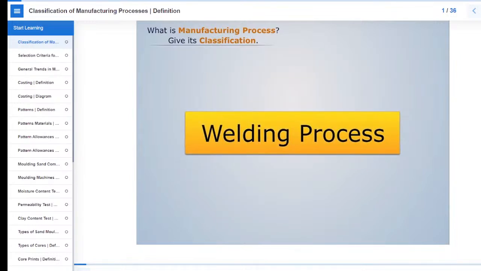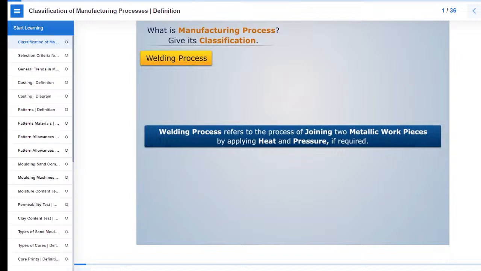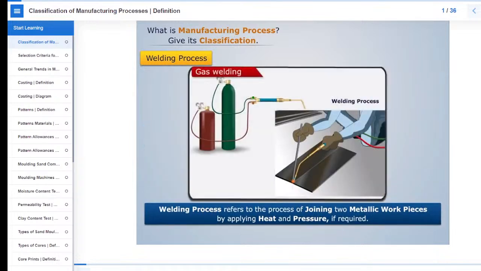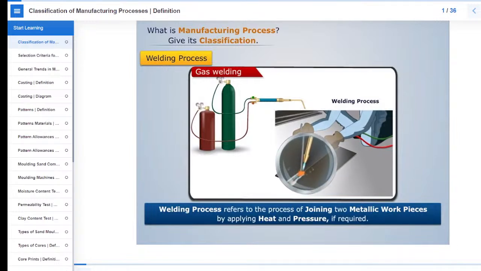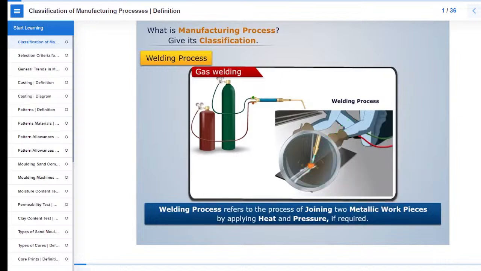Let's now discuss about the welding process. Welding process refers to the process of joining two metallic workpieces by applying heat and pressure if required. Gas welding is one of the most common examples of welding, where the two metal plates are joined together either permanently or temporarily by applying heat and sometimes pressure if required. The heat which melts the metal plates is supplied by the combination of two gases, in which one gas is inflammable in nature